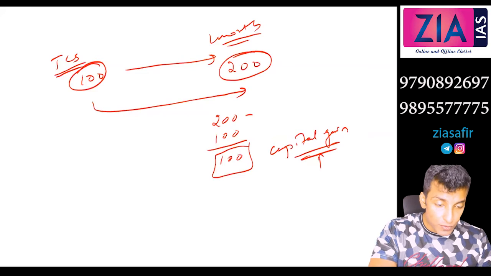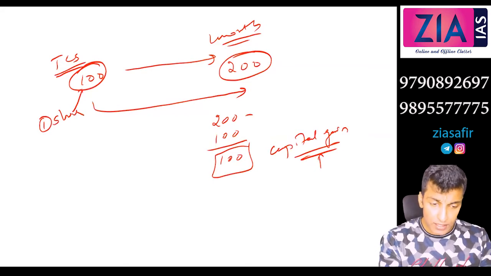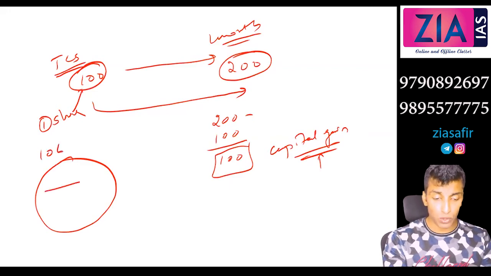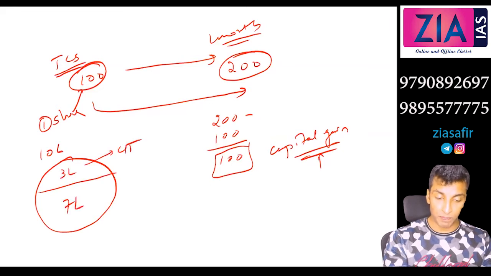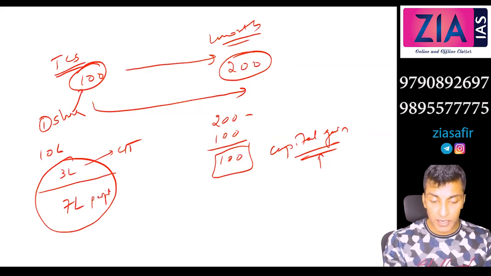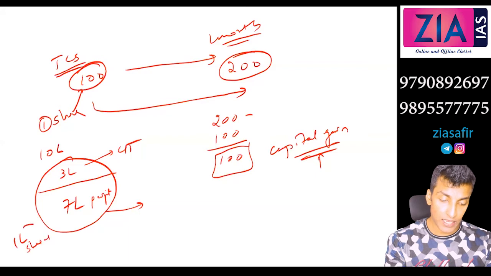Apart from that, let's suppose you are holding this share of TCS, let's say 1 share. And imagine during this time you are holding the share, TCS made a profit of, let's say, 10 lakh. Out of it, 3 lakh is paid as corporate income tax. Balance 7 lakh is there. This 7 lakh is the profit which is to be distributed among the shareholders. Let's say 1 lakh shareholders are there. So every shareholder will get how much?